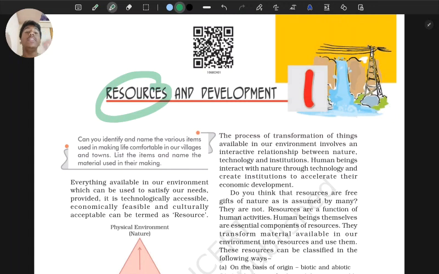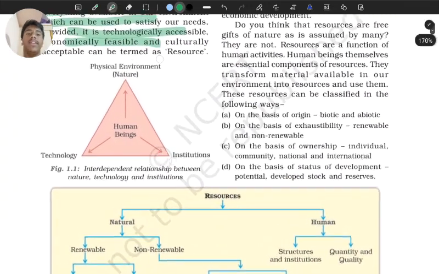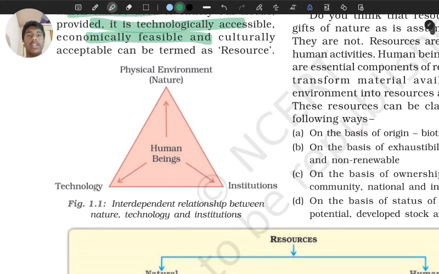Next, it should be culturally acceptable. Many of the resources in our world aren't culturally accepted by many religions and whatnot, so it should be culturally acceptable by that community. And it should be economically feasible. That means without spending a ton of money, you should get the resource. It should benefit you somehow. All right, that is the definition of resource. Here obviously NCERT has given the standard definition.